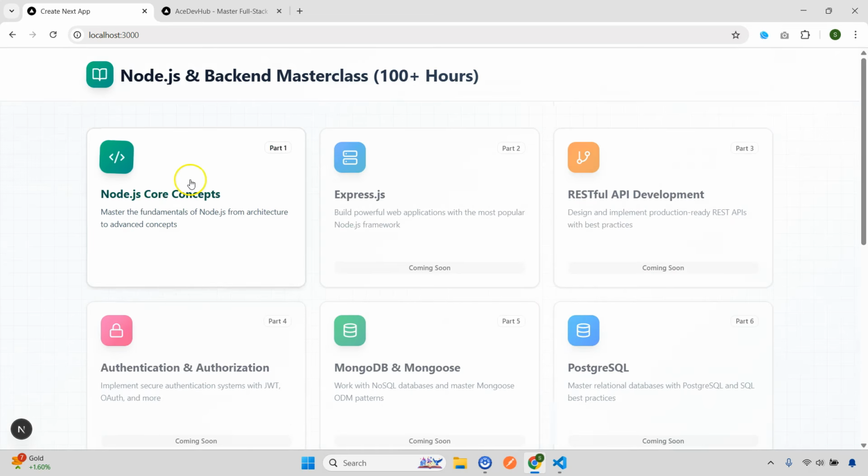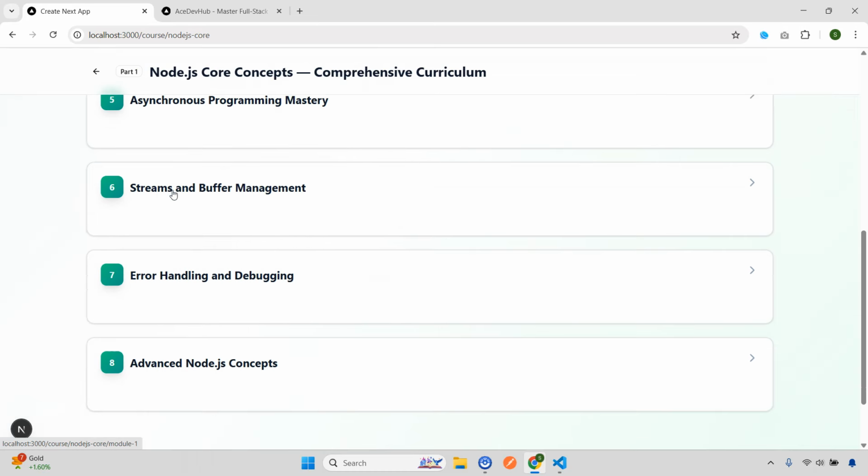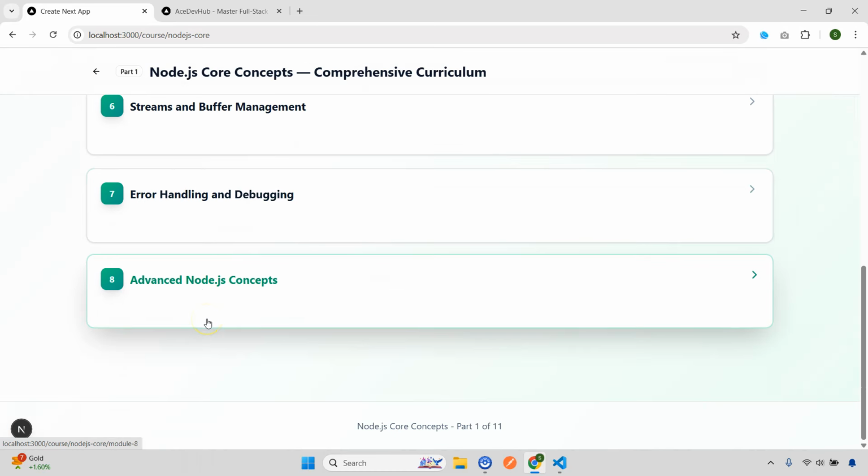Now in this video we'll discuss what core concepts we'll be covering in Node.js. So let's click here and see. Again, this is divided into 8 subsections.